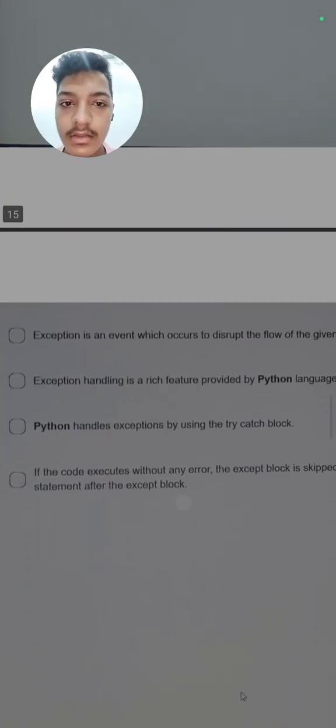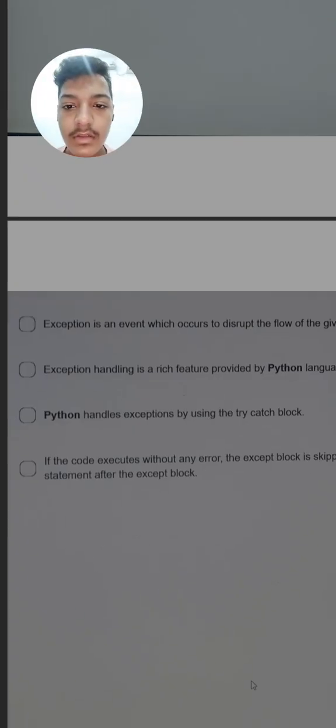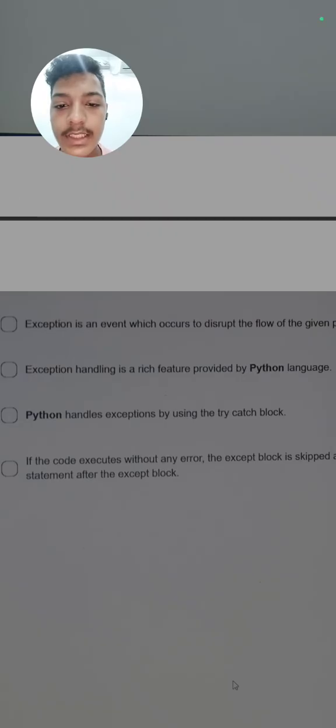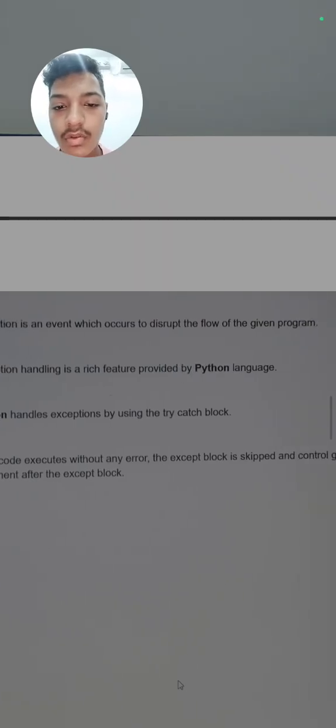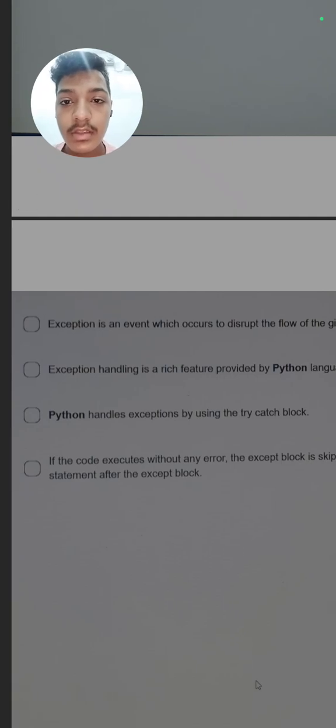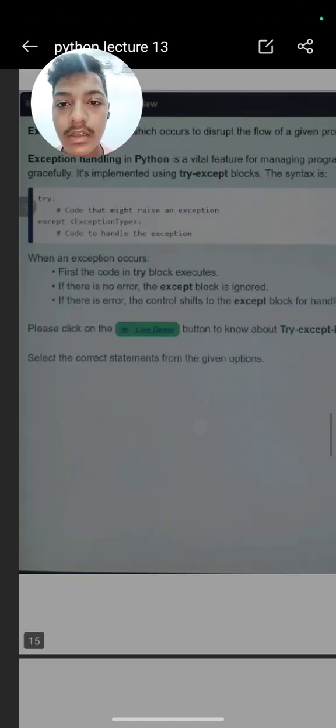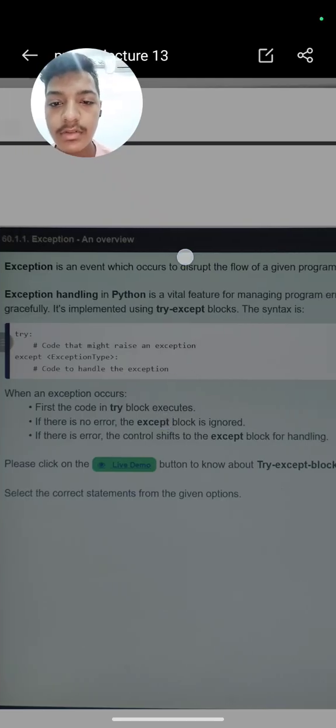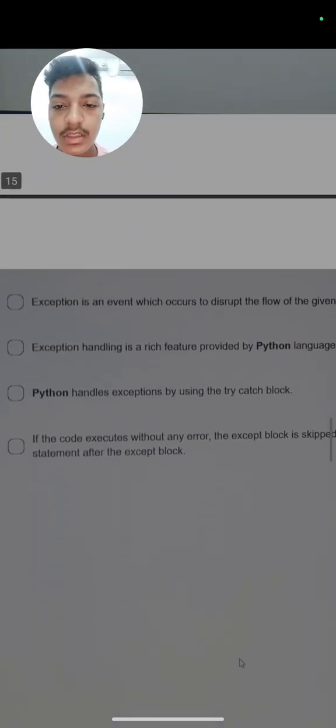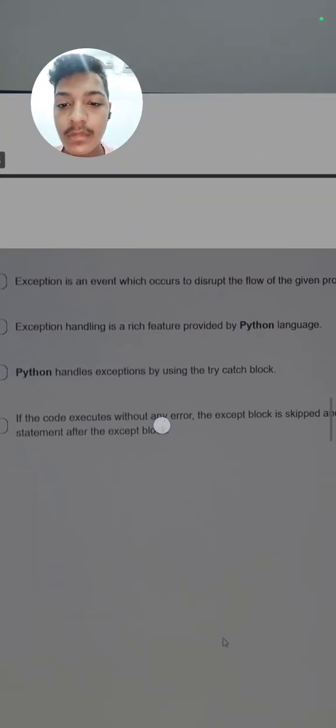Next there are some MCQs. There are four lines. We will read them line by line and we will see which of them is true and which is false. The first line says that an exception is an event which occurs to disrupt the flow of the given program. Yes, it is correct, as we have read in this line. So this is a correct line.